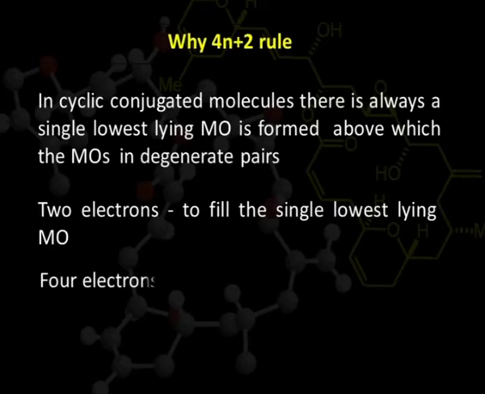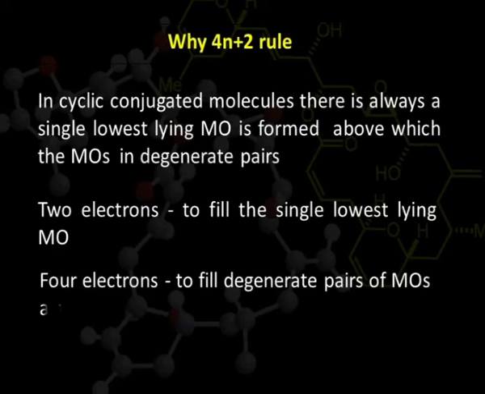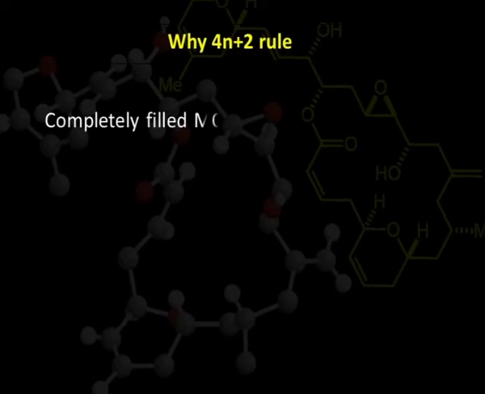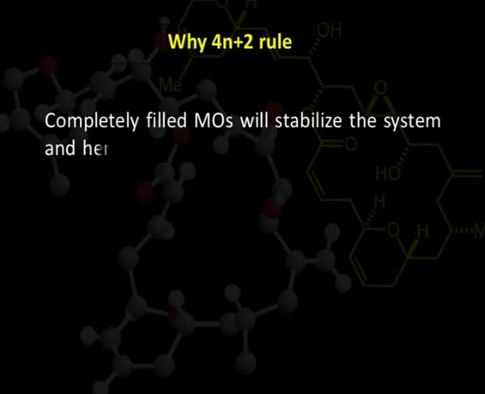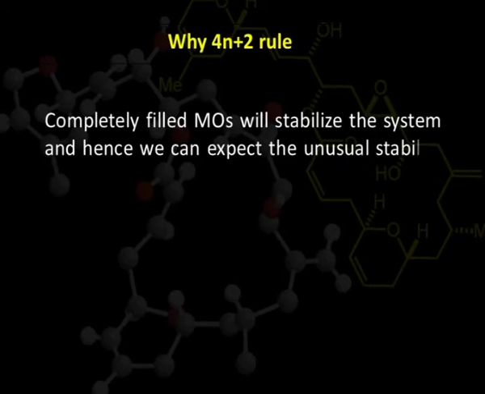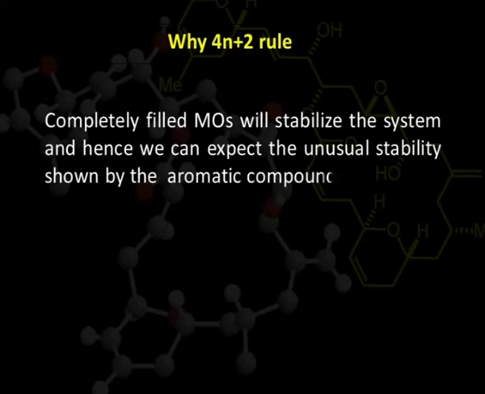Then comes the degenerate pair of MOs. To fill up the degenerate pair of MOs, we will need an additional 4 electrons at each step. Because of the need for this additional 4 electrons at each step, this 4n plus 2 number is calculated. Completely filled MOs will stabilize the system, and hence we can expect the unusual stability shown by aromatic compounds.